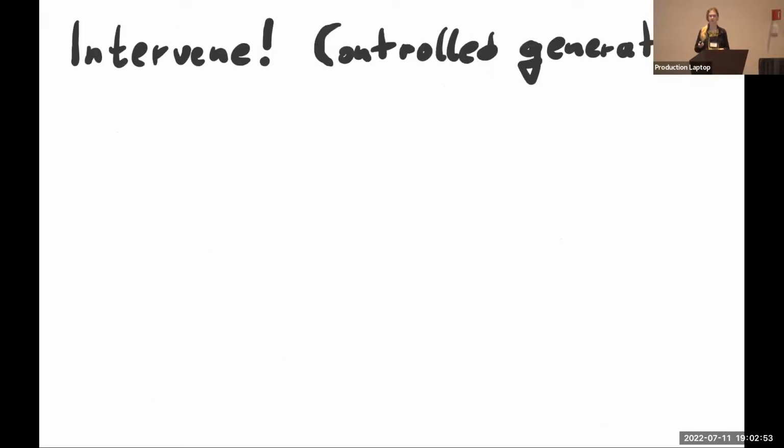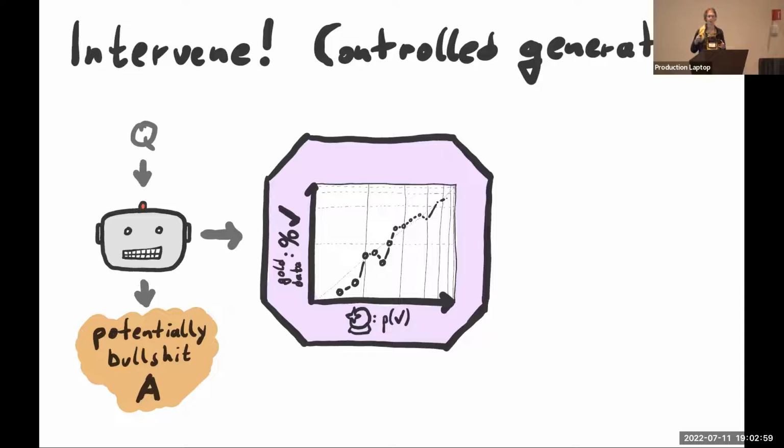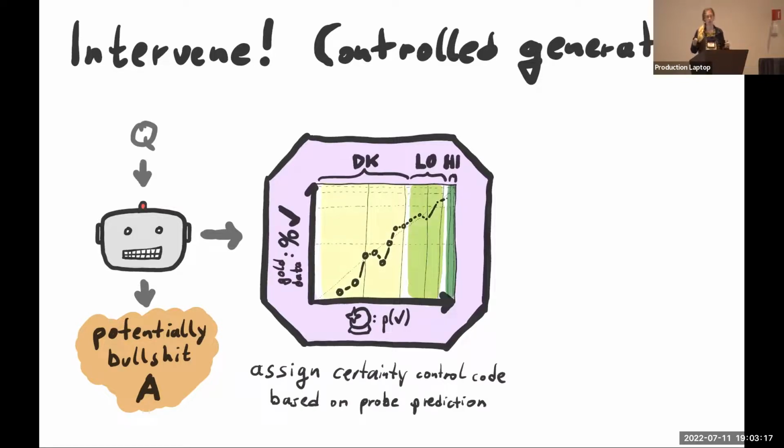So what we're going to be doing is we need to intervene, and we do that through controlled generation. The recipe we're going to follow is essentially we're going to be taking our pipeline as we've seen, question in, potentially bullshit answer out, and then we're going to feed it into our calibrator, the one that tells us how likely it is to be correct. Based on what it tells us, we decide which of three categories this example falls into: don't know, low confidence, high confidence. Only the ones where the calibrator is like, oh yeah, I'm pretty sure you're going to get that one right.